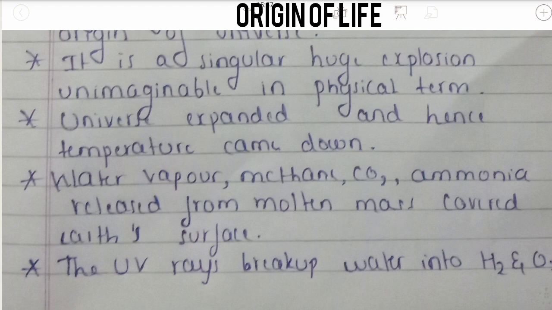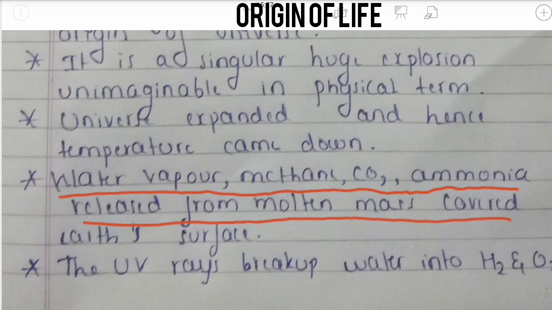Then water vapor, methane, carbon dioxide and ammonia were released from the molten mass that covered Earth's surface. Earth basically had a molten mass. From the molten mass, water vapor, methane, carbon dioxide and ammonia were released. They became the covering of the Earth's surface.